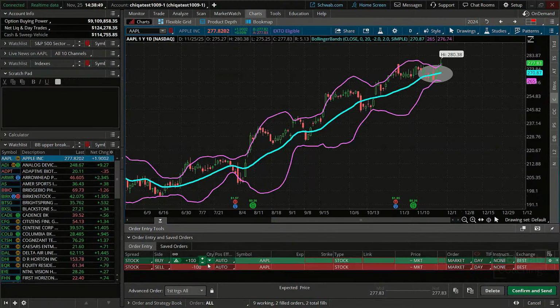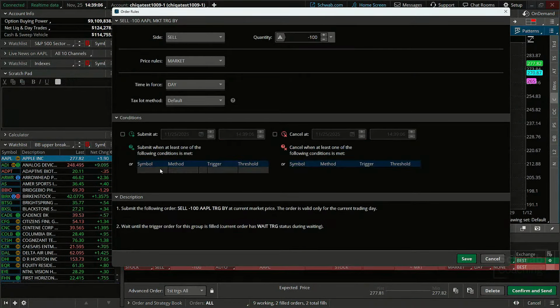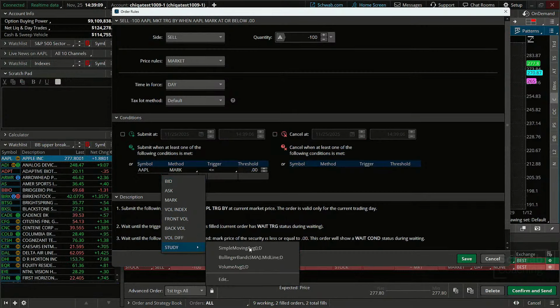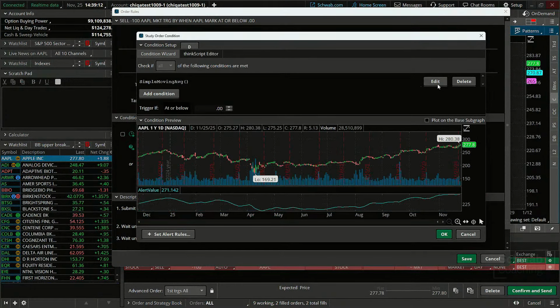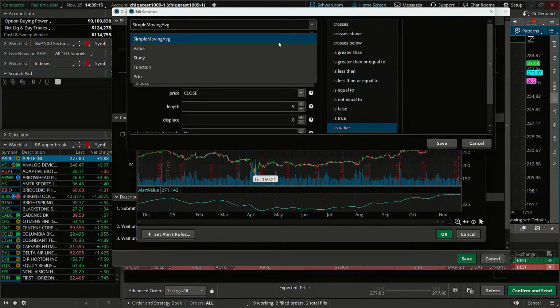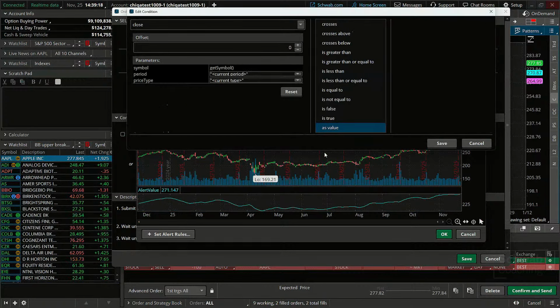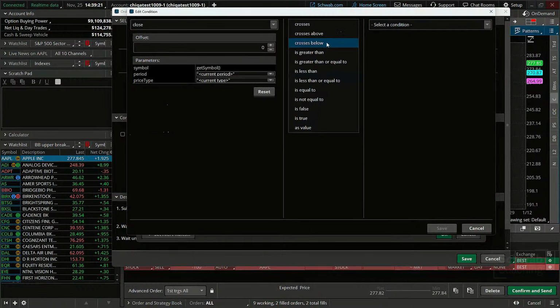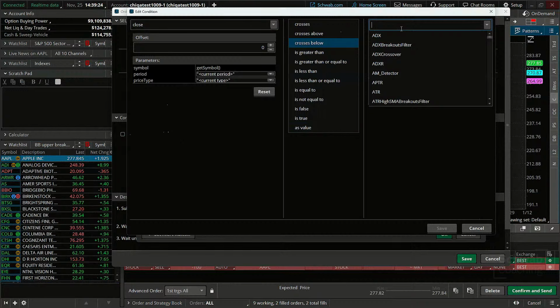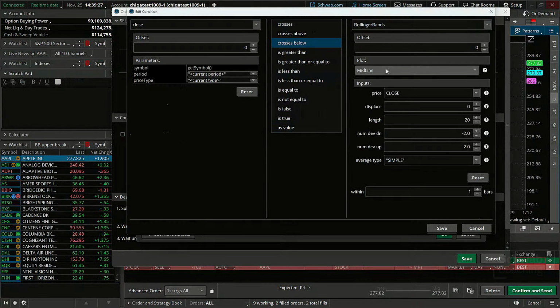So we're going to buy 100 shares for this example with that long entry with a cross above. Now for our exit, since we talked about the exit being the close beyond or that break below the lower band, we're going to take that sell market order, use a conditional order for that. Do the same thing that we did before, pull up this study, edit window, click edit over here on the right hand side, go to price, closing price, crosses below, study, Bollinger Bands, and we're going to use the lower band in this case within 1 bar.